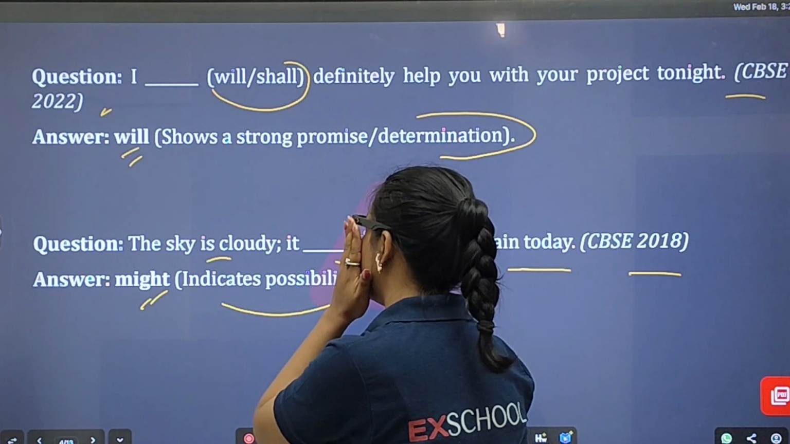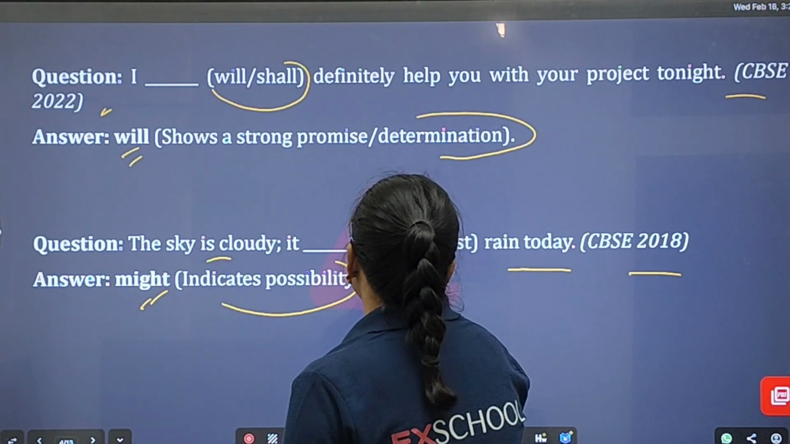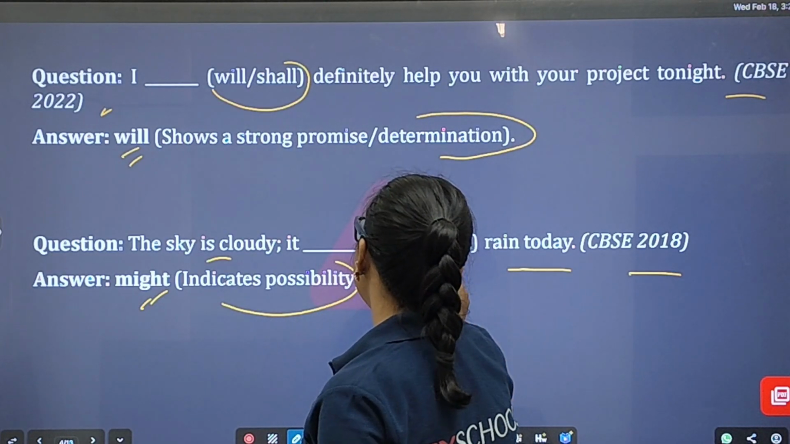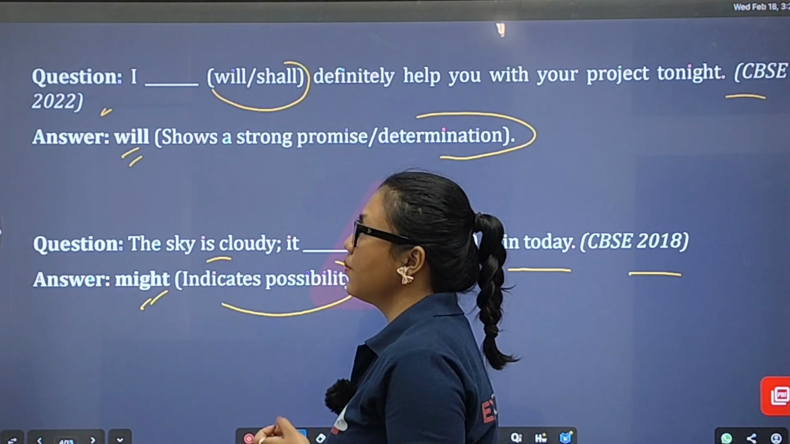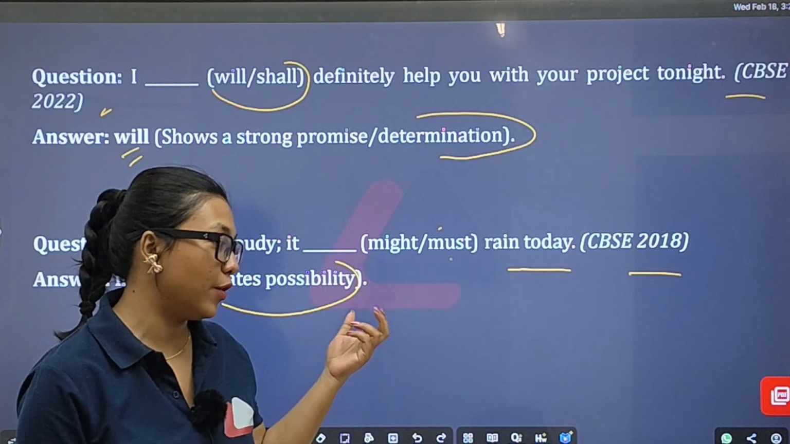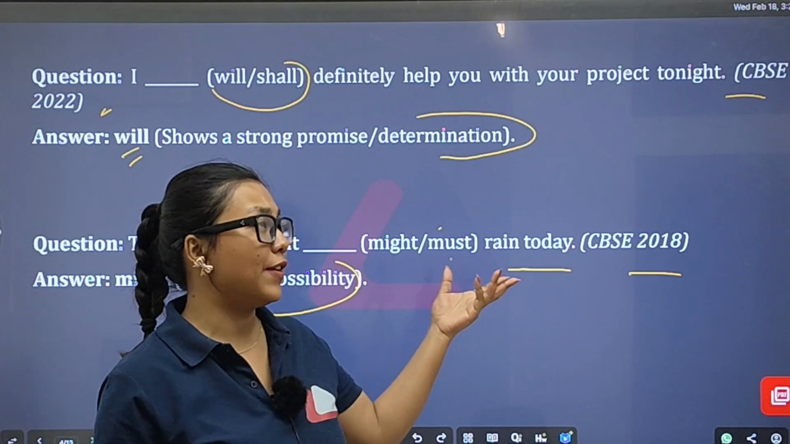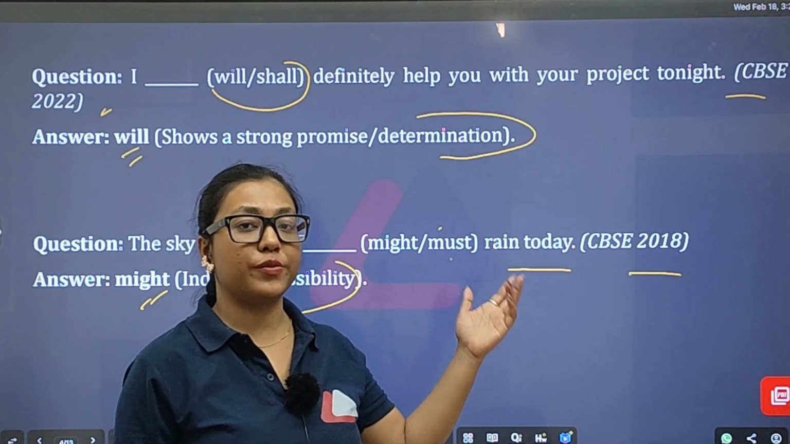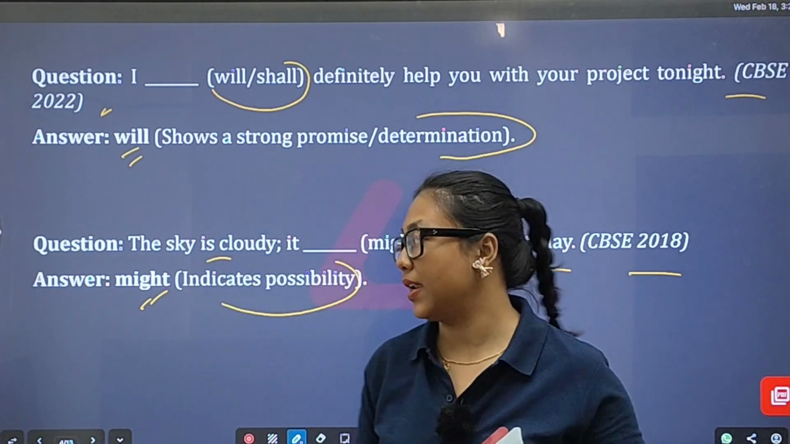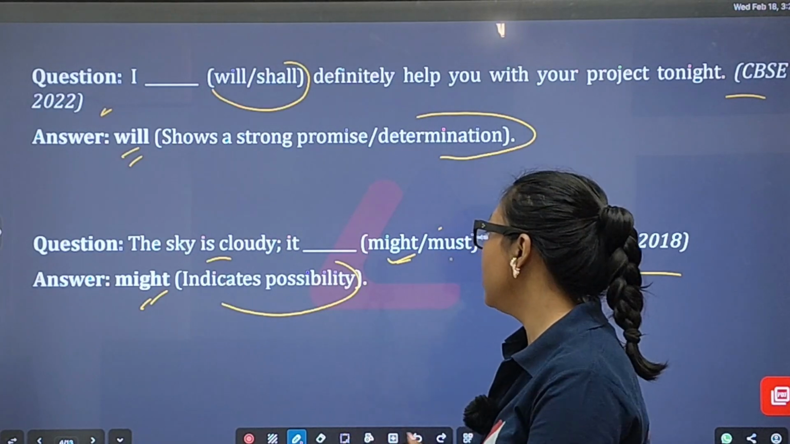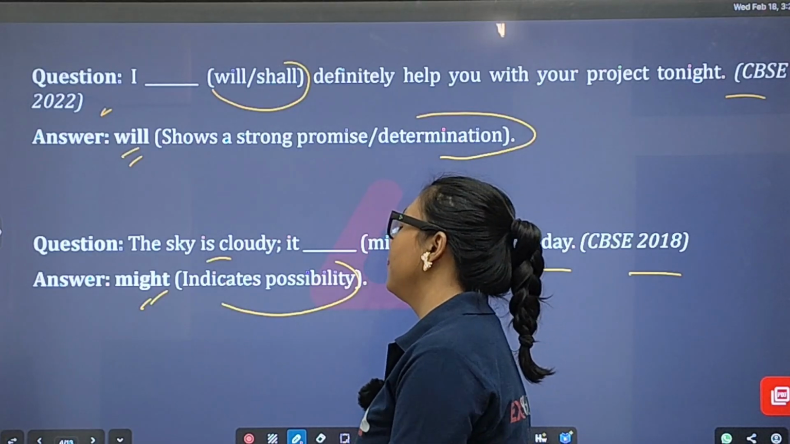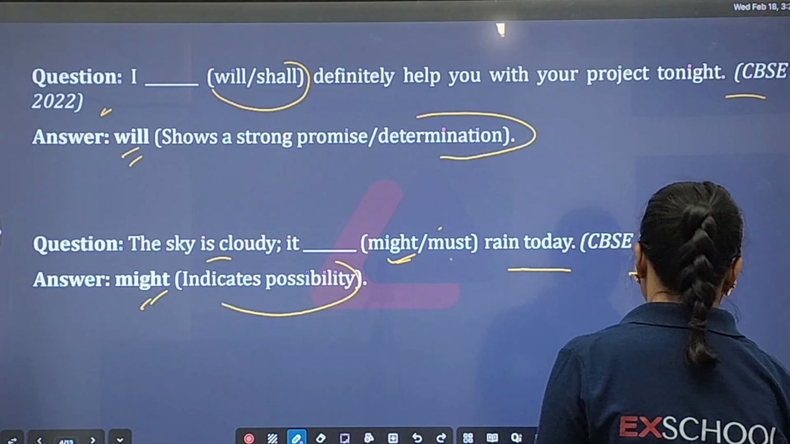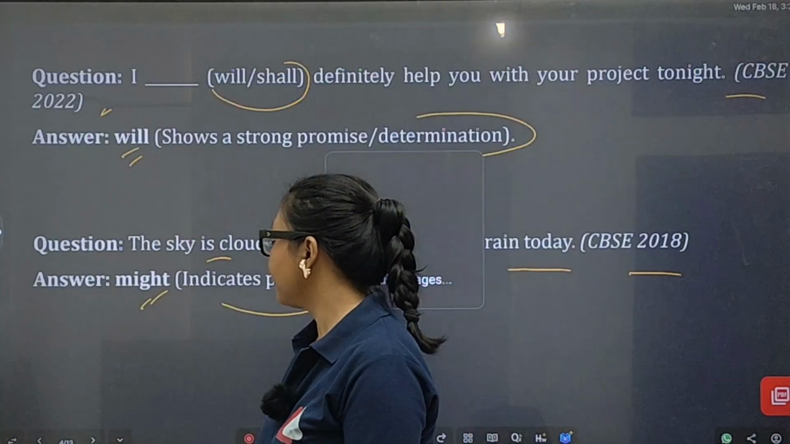It indicates possibility. Okay, because here there was might and must. Must is never right here. Must is used when it comes to necessity, but it's not necessary, because here it indicates the very theme of possibility, right? Possibility and probability, right? Hence might will be the correct answer for this question. All right, might. All right, clear? I hope it's clear for you.